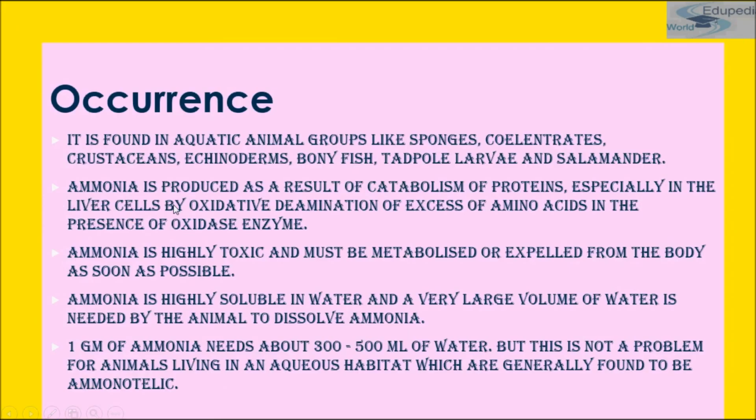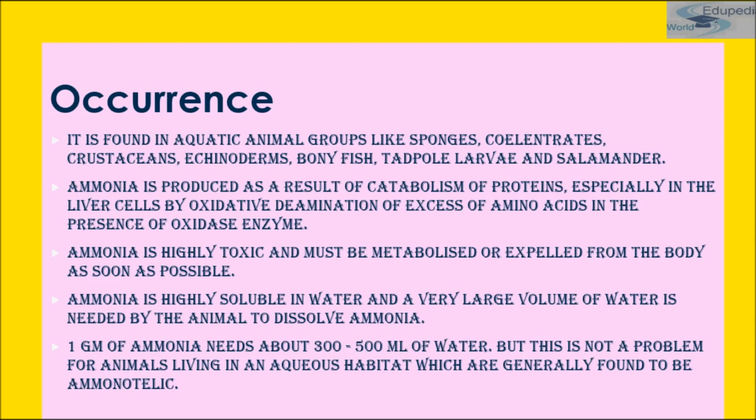So Ammonotelism, where does it occur? It is found in aquatic animal groups like sponges, coelenterates, crustaceans, echinoderms, bony fishes, tadpole larvae, and salamander. Ammonia is produced as a result of catabolism of protein. I have told you that even a protein has an amino group. So ammonia is produced as a result of catabolism of protein. That means when protein gets broken down, it converts into ammonia.